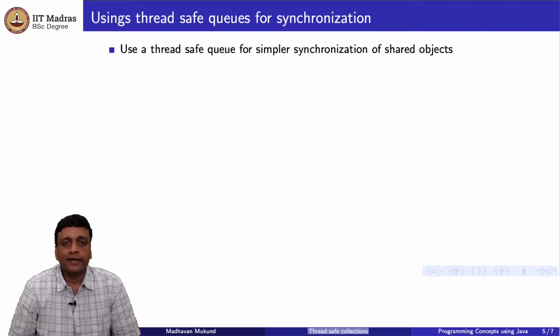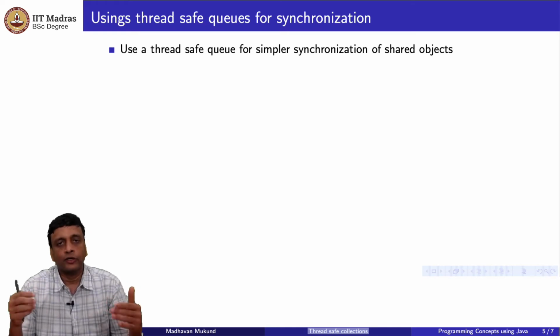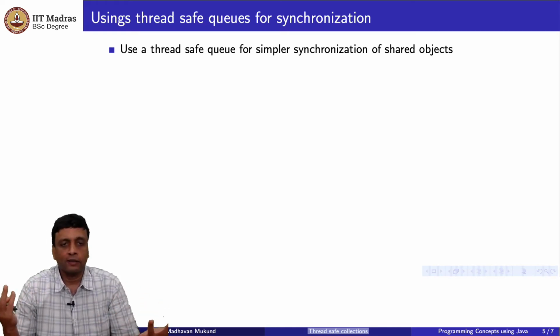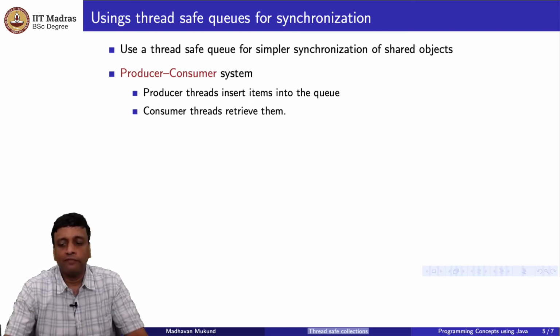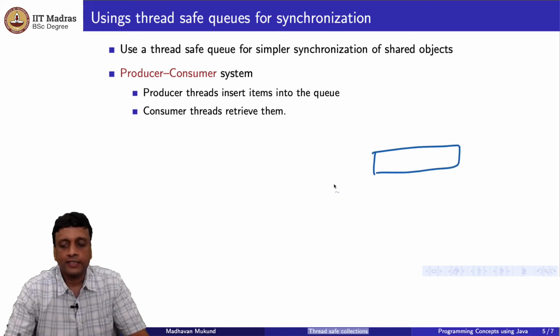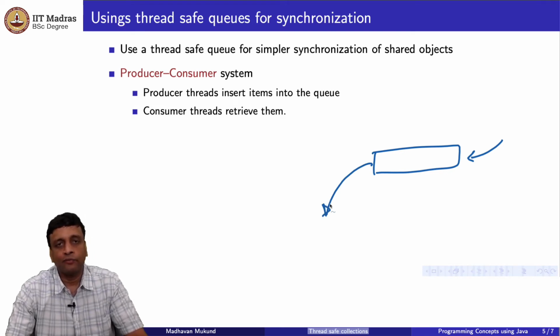In particular, a thread safe queue is a very useful device. If you have a thread safe queue, if you add two elements to a queue in parallel from two different threads, you are guaranteed that both elements will get added in some order. So with this, what we can do is set up what's called a producer consumer system. We have a shared queue which is thread safe, and we have a producer which is putting things into it, and we have a consumer which is taking things out of it. But because it is thread safe, we are sure that there is never any problem with these two, right?